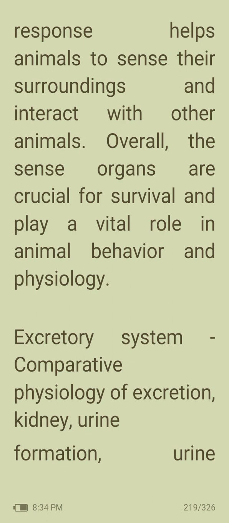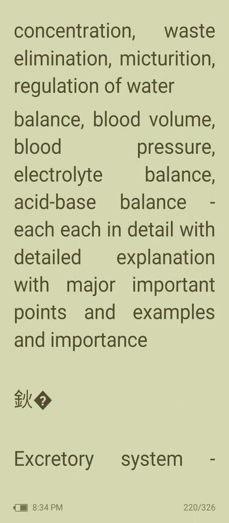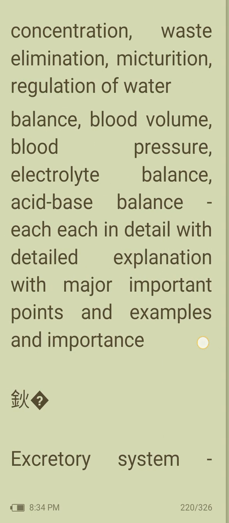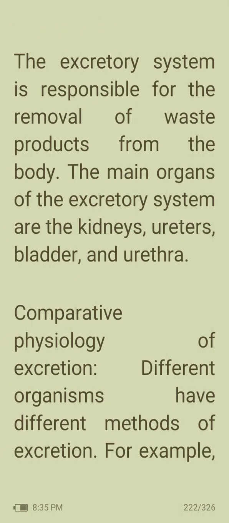Next, excretory system. The excretory system is responsible for the removal of waste products from the body. The main organs of the excretory system are kidneys, ureter, bladder, and urethra. Comparative physiology of excretion. Different organisms have different methods of excretion.